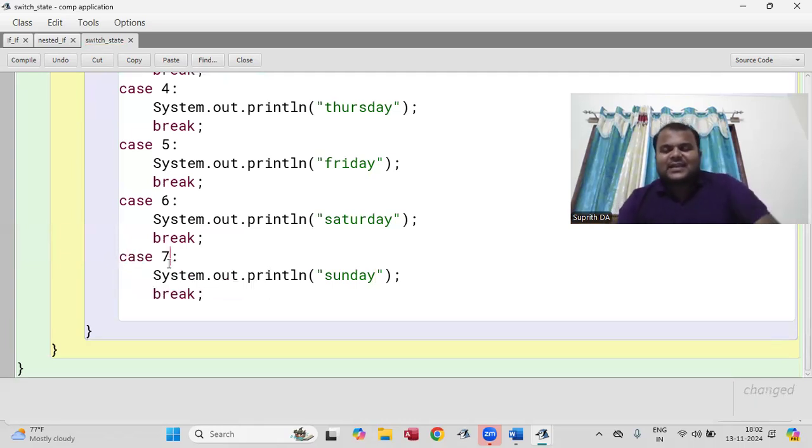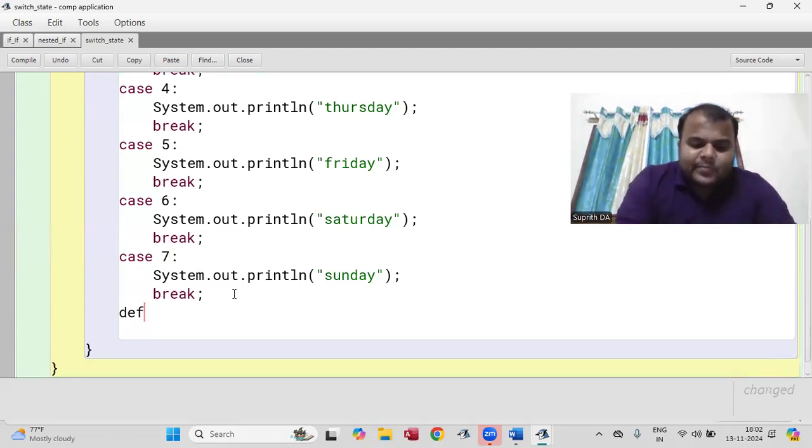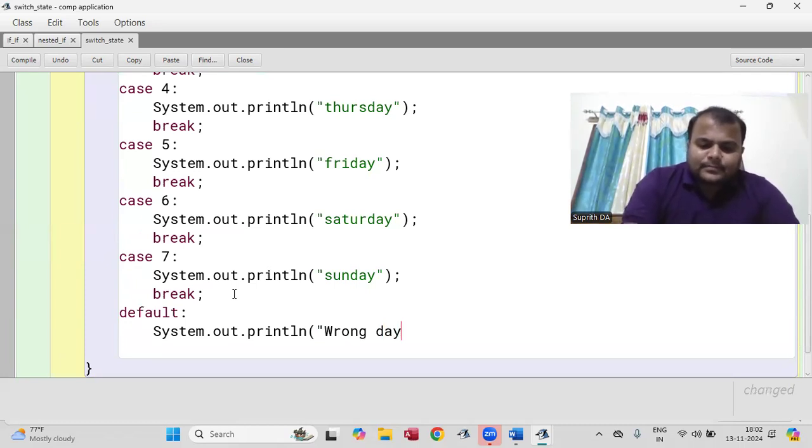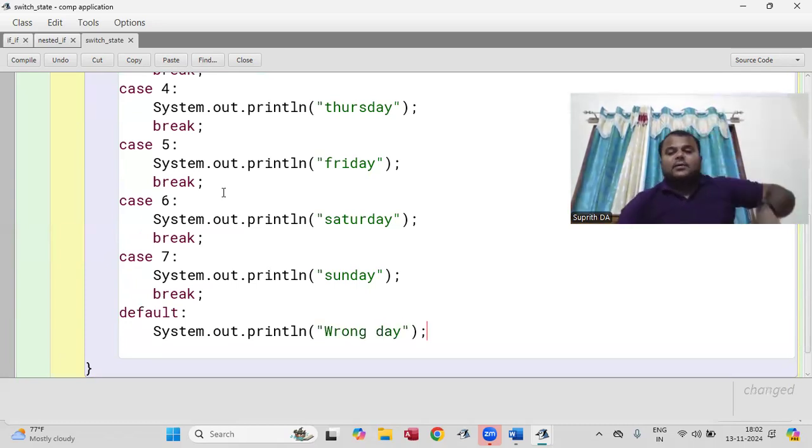Okay, next, up to 7 days I've taken. If it is 8 or 10 or 20, you can write it in default. Default is for wrong input. You can write System.out.println. No, that is not needed break because of the last statement.